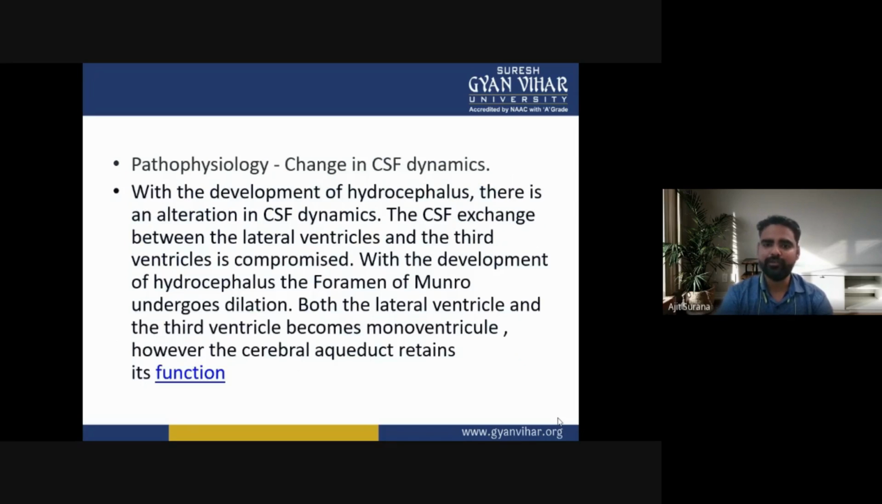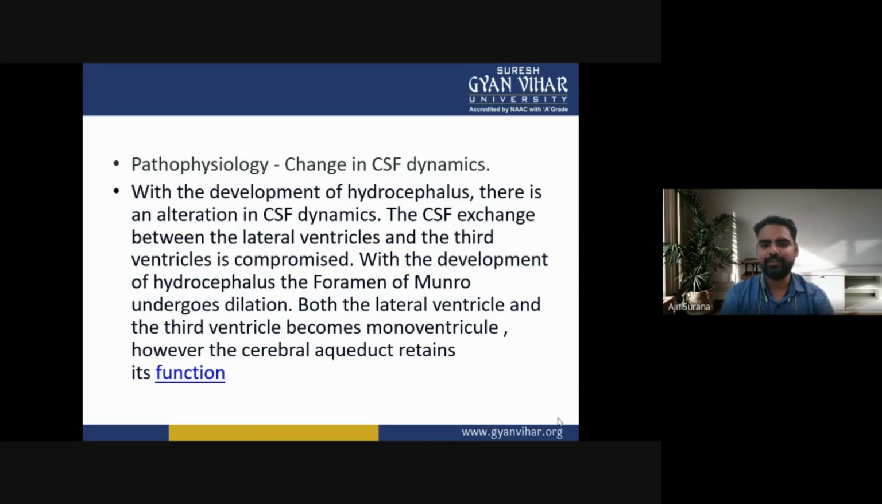Now, the pathophysiology of hydrocephalus: changes in the CSF dynamics. With the development of hydrocephalus, there is an alteration in the CSF dynamics.